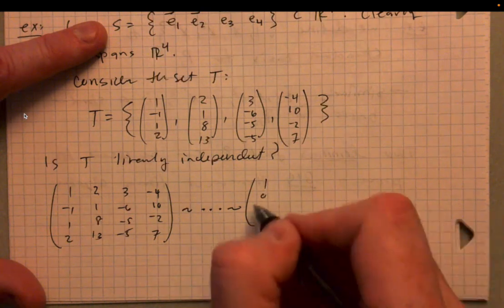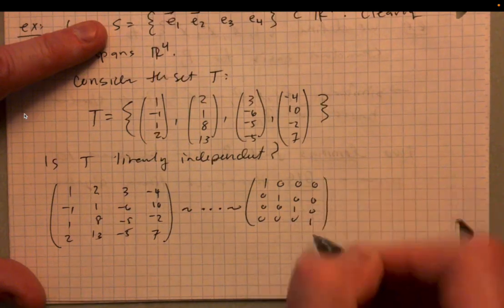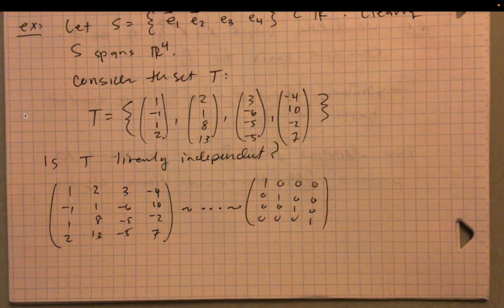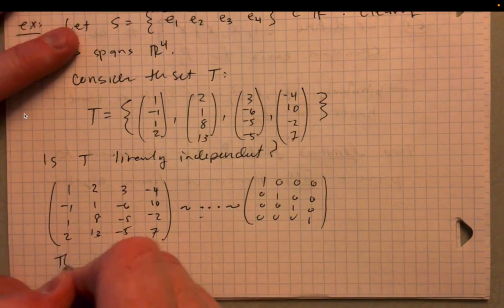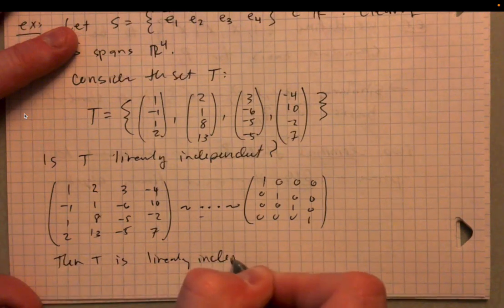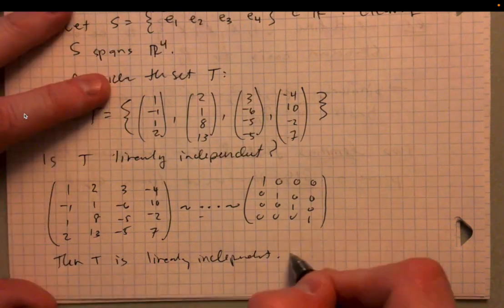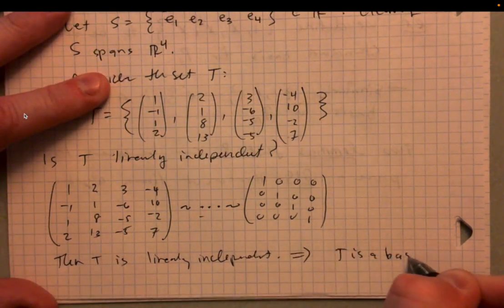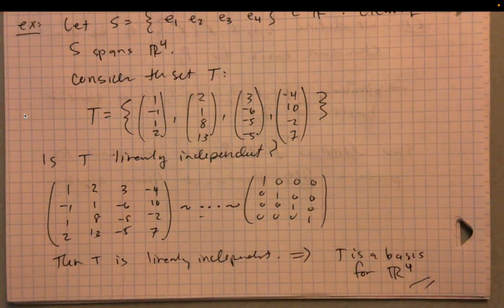And you'll see you get 1, 0, 0, 0, 0, 1, 0, 0, 0, 0, 1, 0, 0, 0, 0, 1. Okay, so you get the identity matrix. And so by the previous theorem, what does this tell us? This tells us that these 4 vectors are linearly independent, so T is linearly independent. Well, the previous theorem says automatically then that T is a basis, and it's a basis specifically for R4. Okay, very nice.